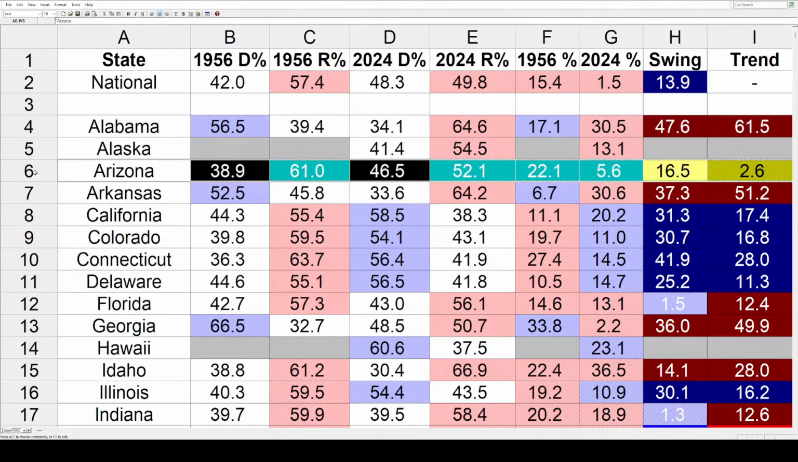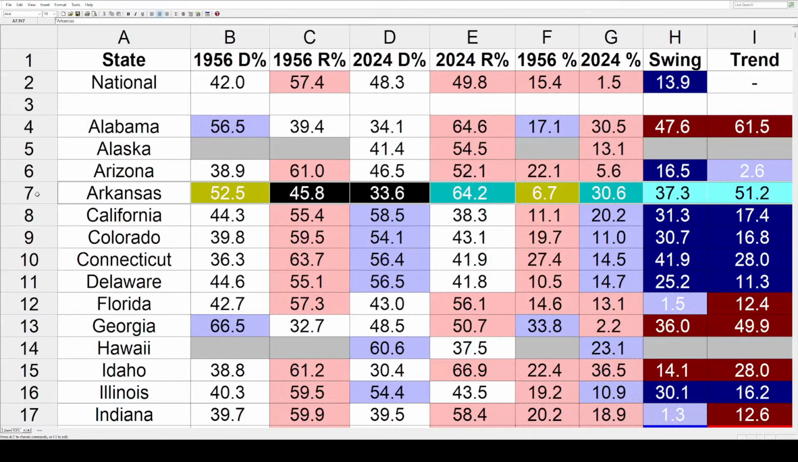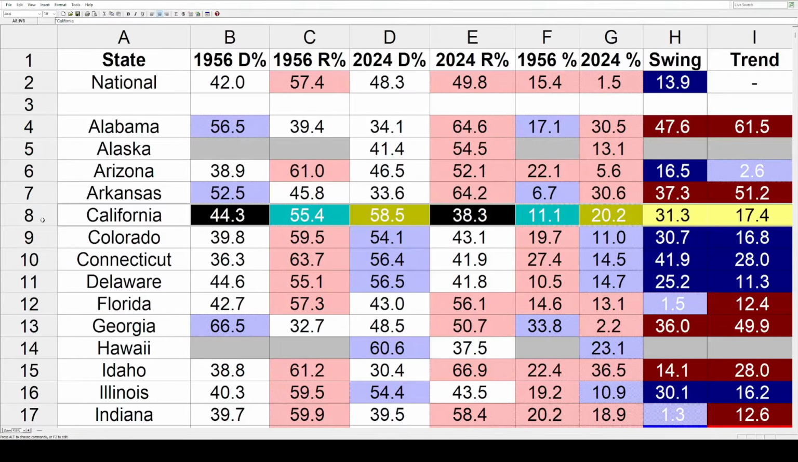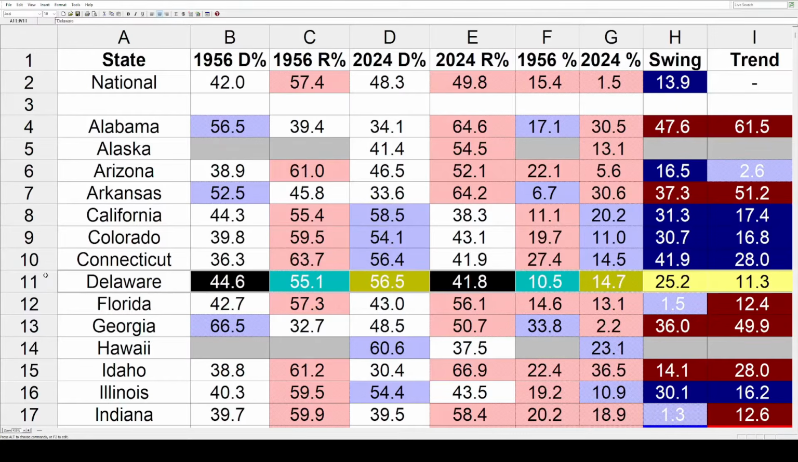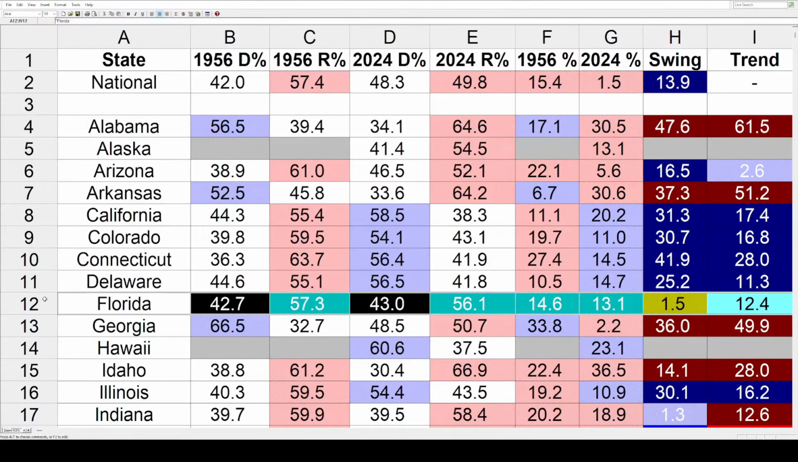So next up, we've got Arizona. That did get 16.5% bluer. That was more than the national popular vote. So this state has a small blue trend of 2.6. Arkansas, another massive red trend of 51.2. We've got blue trends in California at 17.4, Colorado 16.8, Connecticut 28, and Delaware 11.3. Florida had a 1.5% blue swing, but that wasn't enough to keep up with the national movement, so it still had a red trend of 12.4.